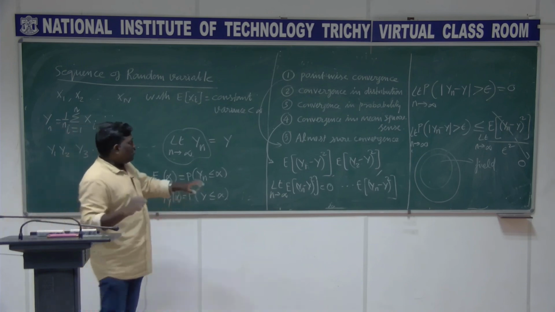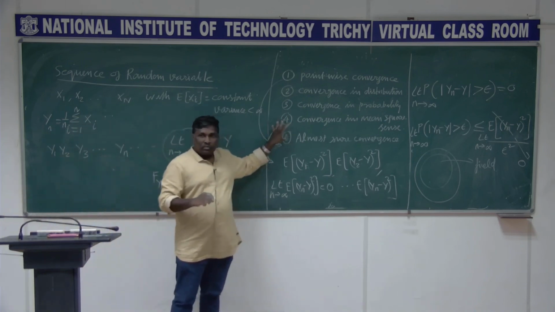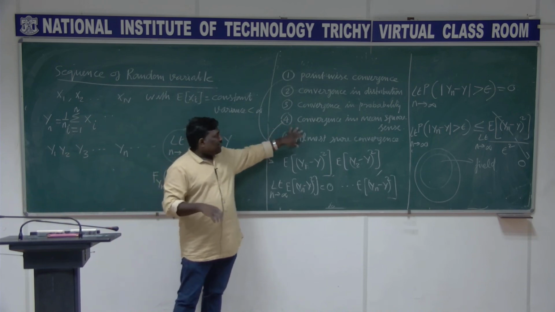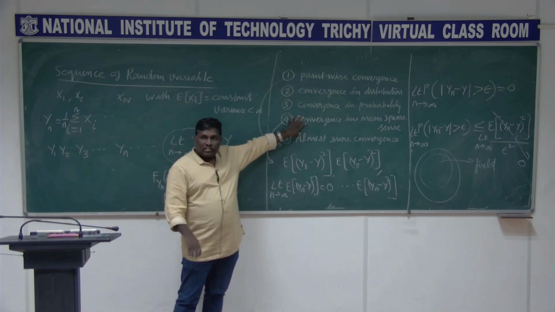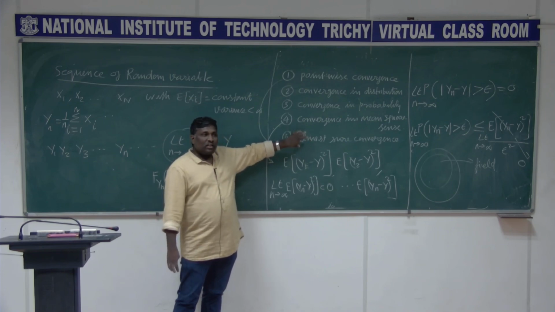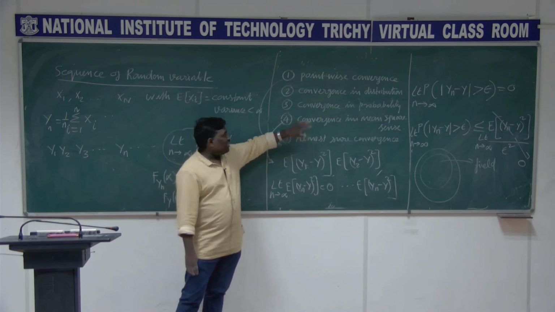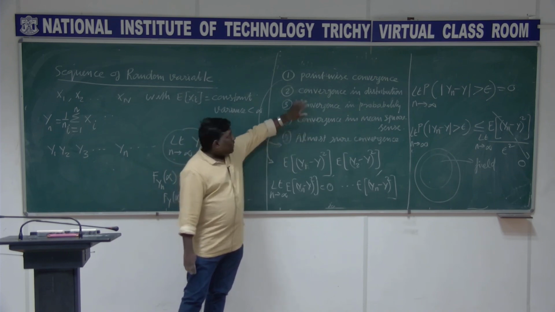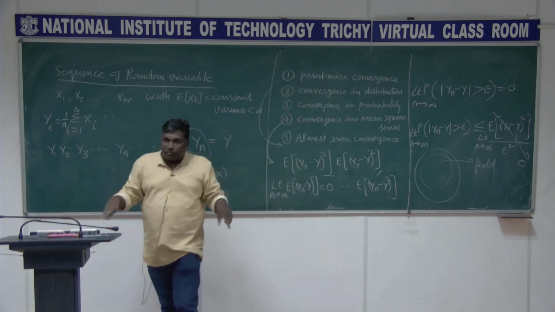And these two are actually overlapping. If I say convergence in mean square sense, it doesn't mean that it converges almost surely. If it converges almost surely, we can't say anything about convergence in mean square. But the others are in that proper order.